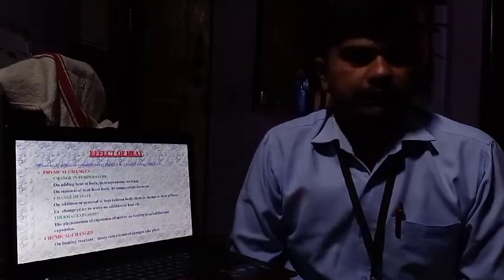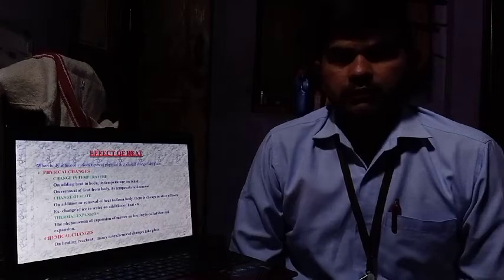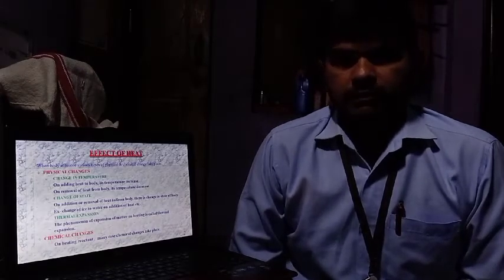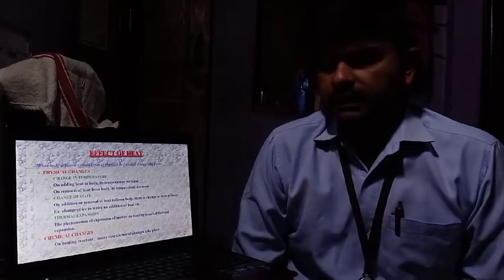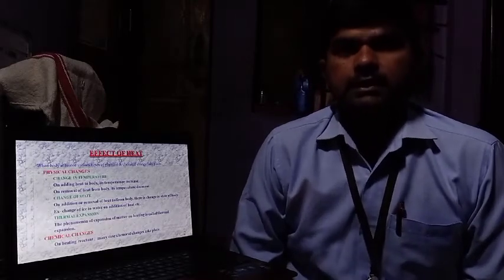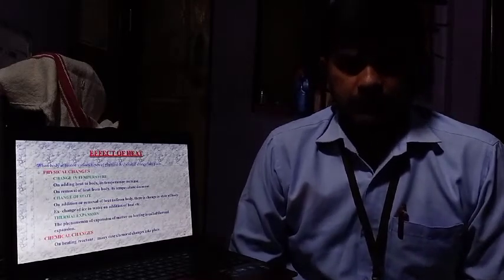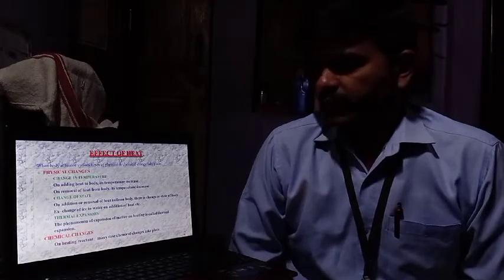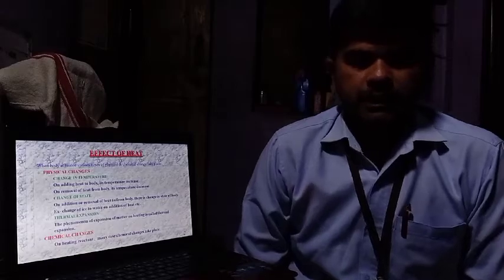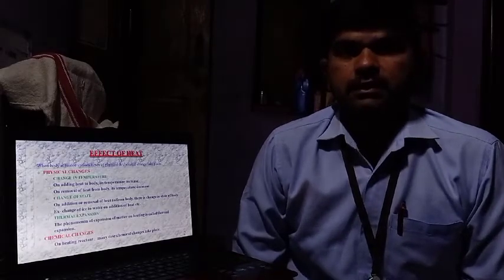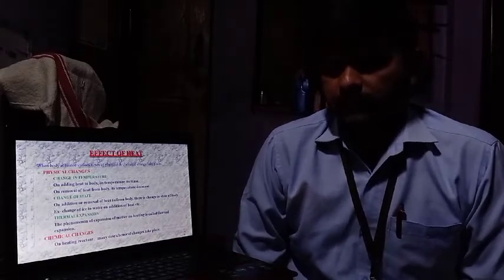Now what is meant by effects of heat? When we give heat to a body, then there is a physical or a chemical change in the object. Or we can simply define it: when the body is heated there must be a chemical or a physical change in the body. So what are the physical changes in the body?